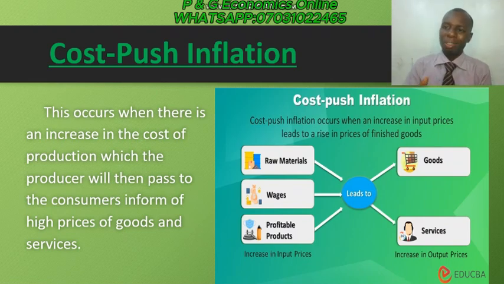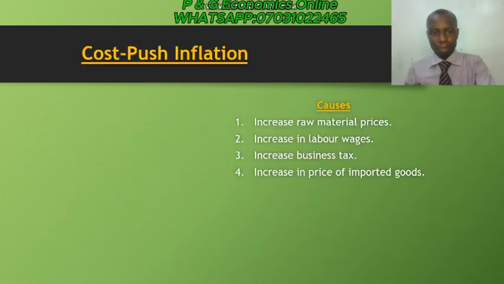So that will lead to an increase in the price of goods and services. So cost push inflation is a factor of the producer, not the consumer, as it was in demand pull inflation. Now, we want to look at the causes of this. Like I've explained some of them, I still want to highlight them here.